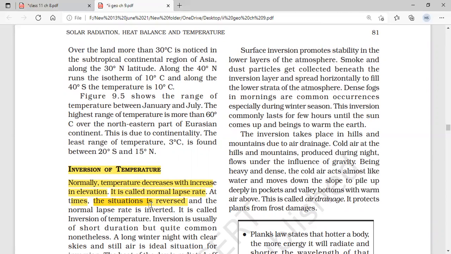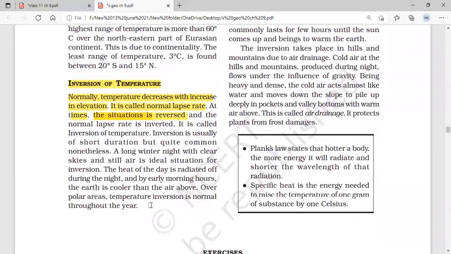उसके causes हैं, उसके वजह हैं, कब होता है, किस दिन होता है. Let's see. The normal lapse rate is inverted. It is called inversion of temperature. Inversion is usually a short duration but quite common. Nonetheless, a long winter night with clear skies.